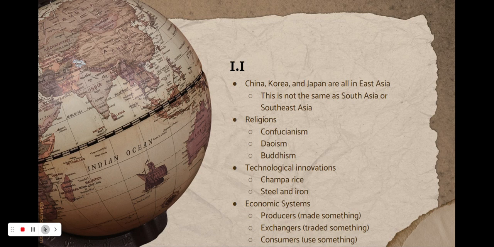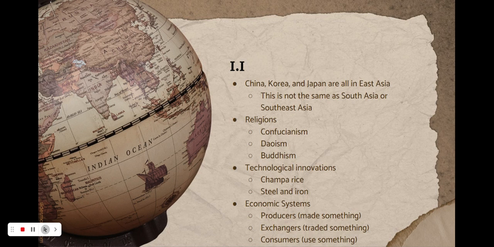So let's talk about Champa rice. Champa rice was such an important innovation because it was drought resistant and it grew very quickly. Champa rice ultimately caused a food surplus in China, which caused a huge population increase in China. Think about it. You get more food, so more people are fed, which means they can feed more people. So they were prone to have more kids.